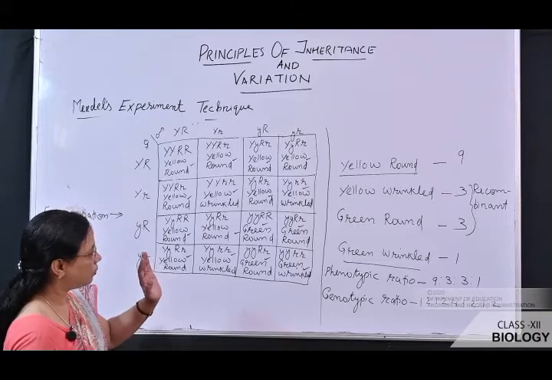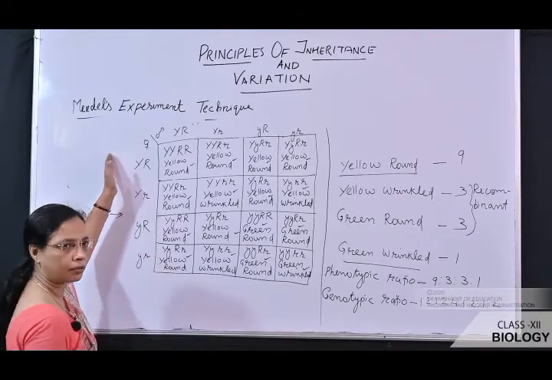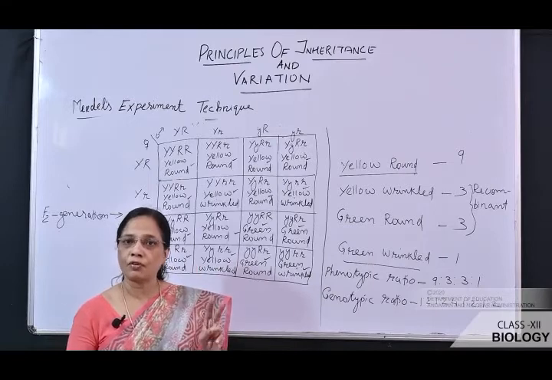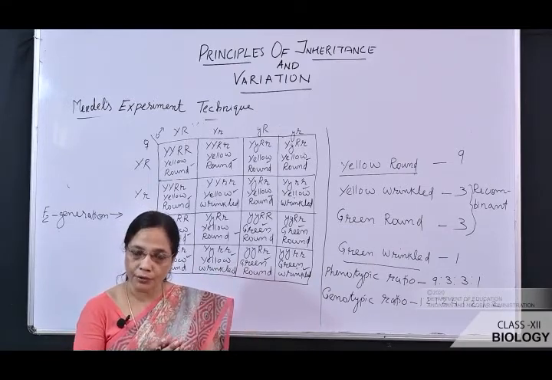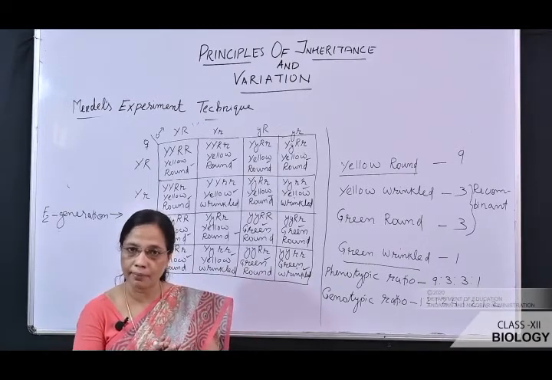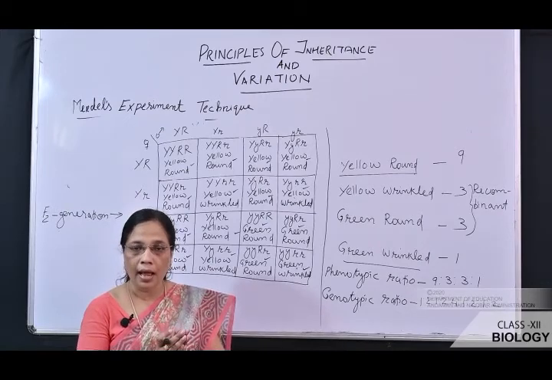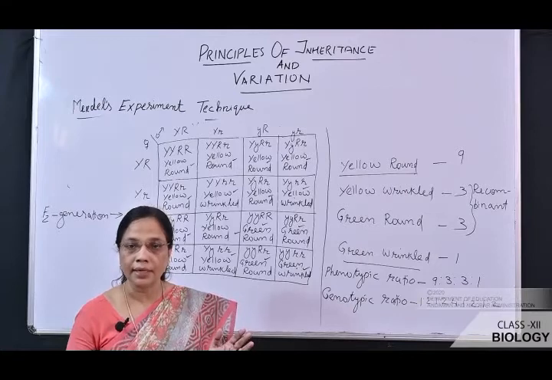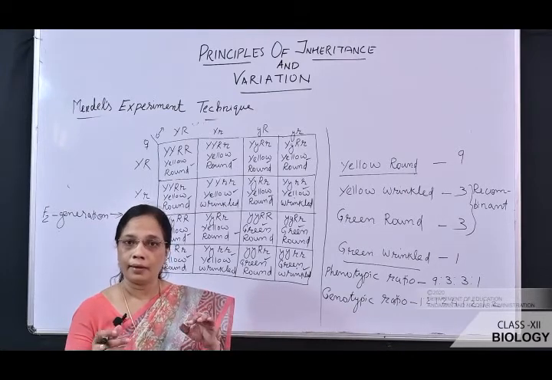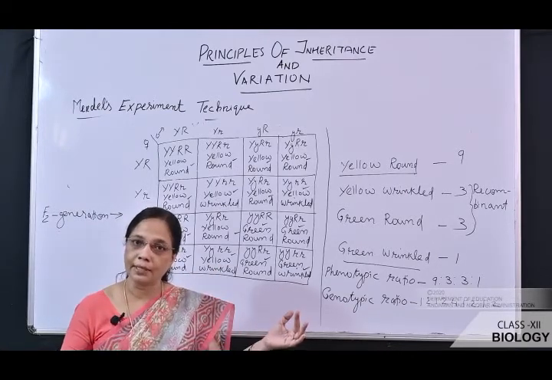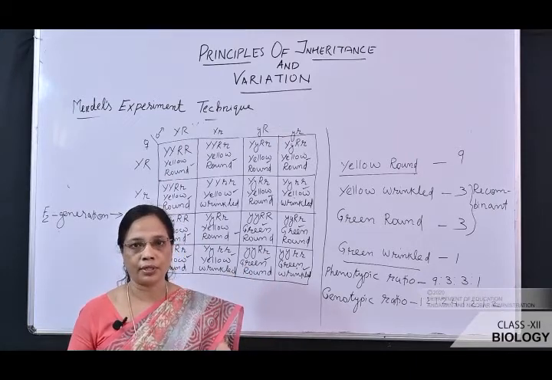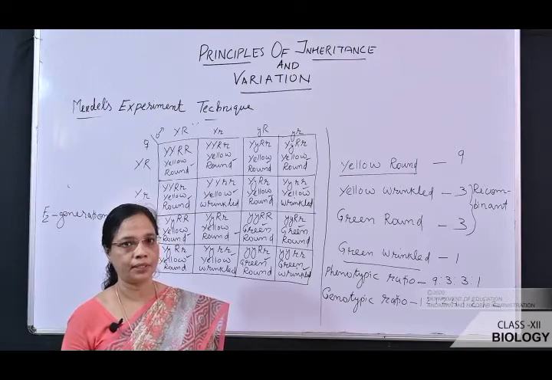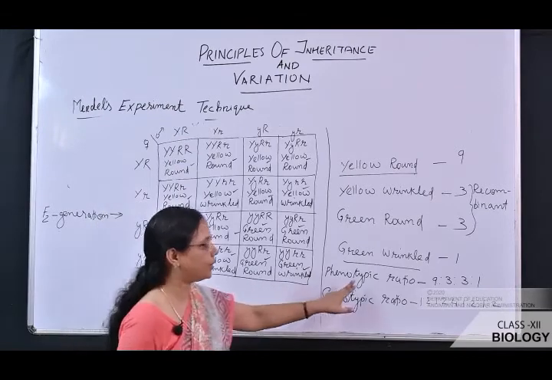Now, what is the principle of independent assortment? Two pairs of traits are combined together in hybridization, and the two pairs segregate or separate independently. They separate independently and independently they assort. That is known as the principle of independent assortment. Is it clear? This is the dihybrid ratio.